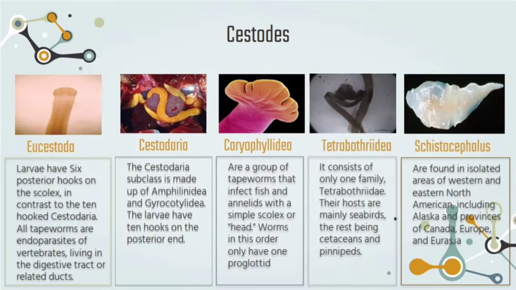Schistocephalus are found in isolated areas of western and eastern North America, including Alaska and provinces of Canada, and Europe.